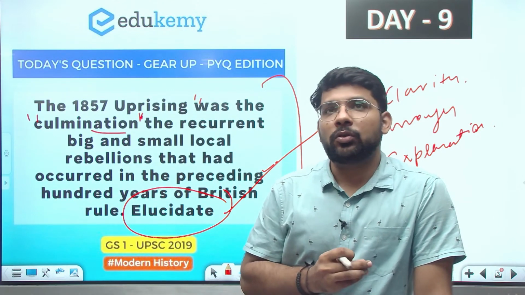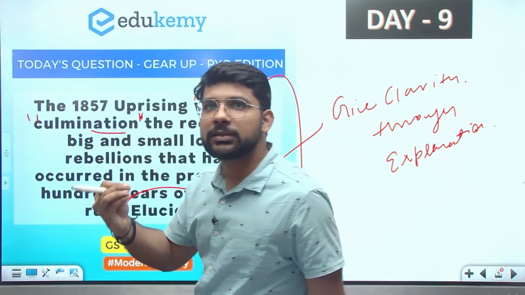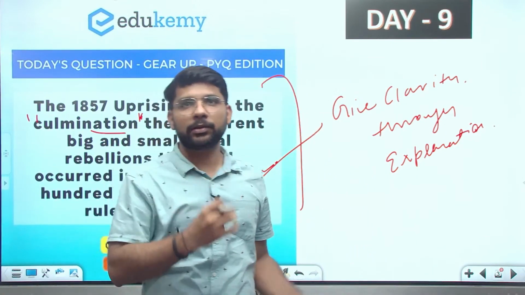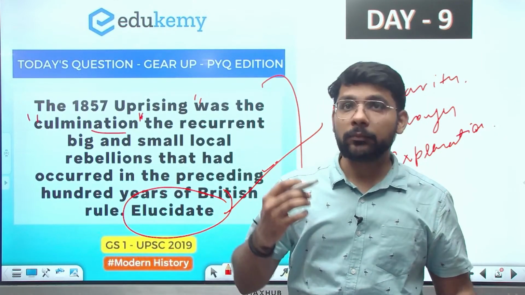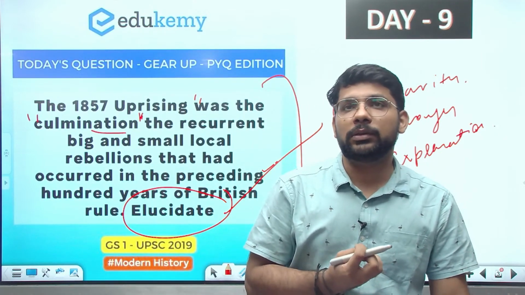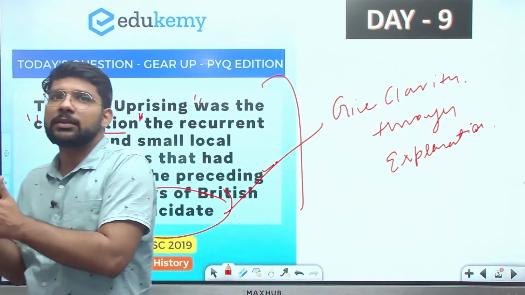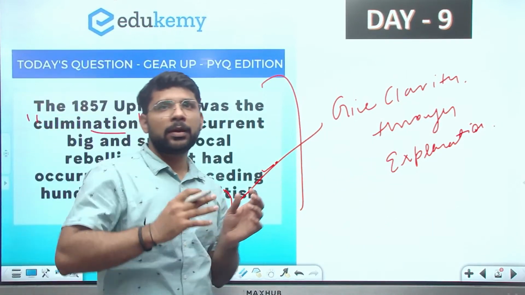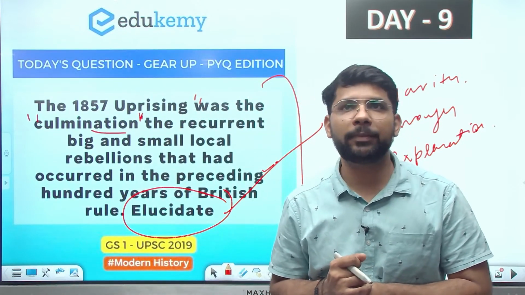Okay. So as usual, we will divide the question into three parts. One is the introduction, second is the body part, and the third is the conclusion. In the introduction, you can write about the different kinds of issues India and its people were facing with the British. Everybody knows there was an economic issue with the British.